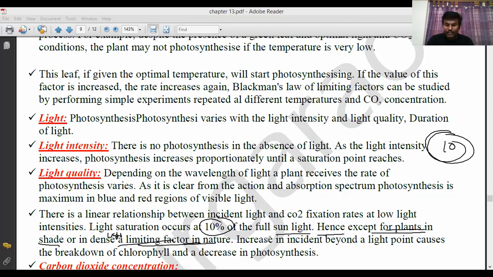So, if there is an increase in incident light beyond a light point, it causes breakdown of the chlorophyll and decreases photosynthesis. Beyond sufficient light, light saturation is 10%. Beyond that 10%, if light is increased, then due to that light, it causes the breakdown of the chlorophyll and decreases the rate of photosynthesis. Here, what finally I am saying, more sunlight